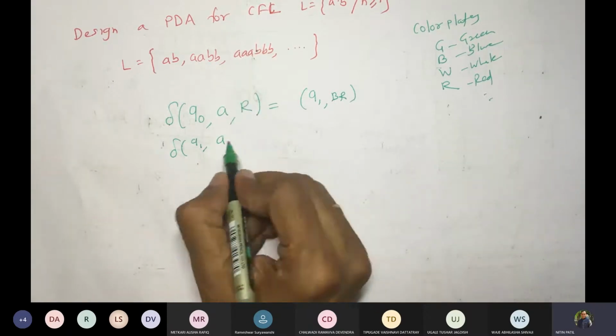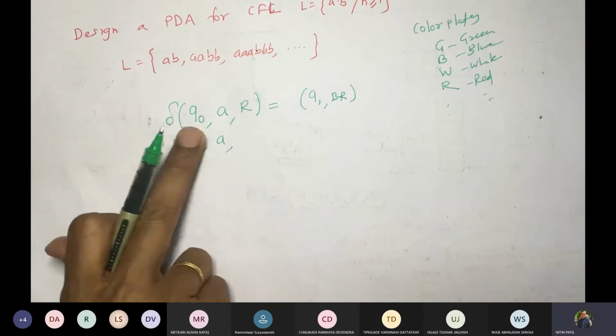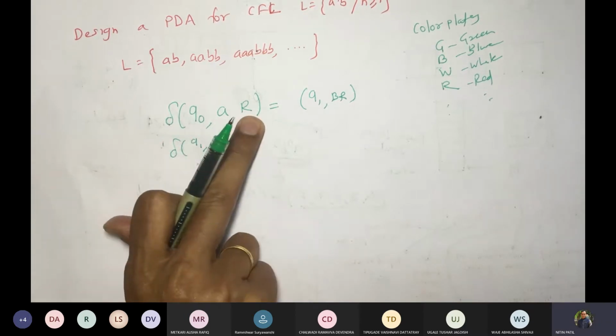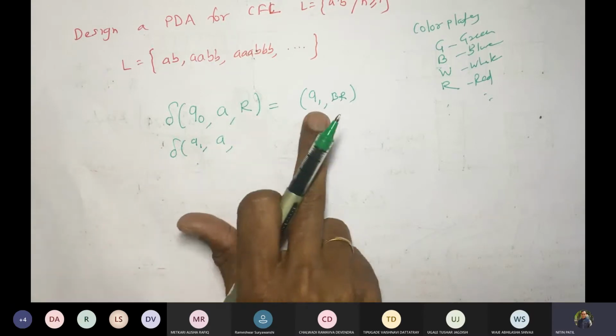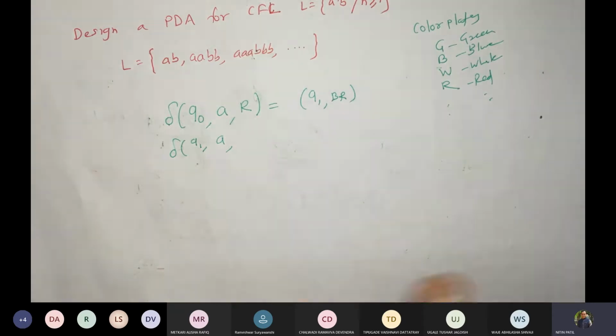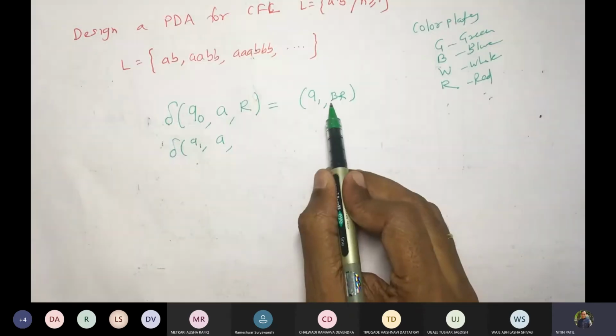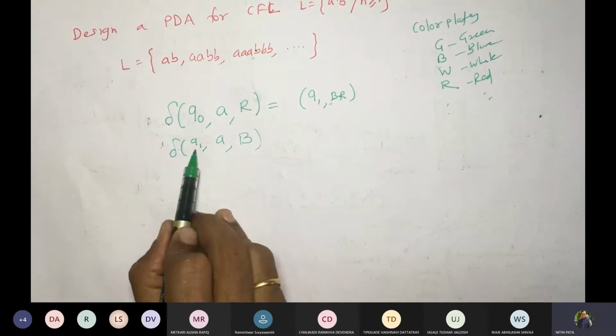For every A, when it enters Q1, if it was in Q0 earlier and got A and there was a red plate on the top of the stack, that's why we entered Q1 by pushing a plate B. What would be the top of the stack now? We are in state Q1.